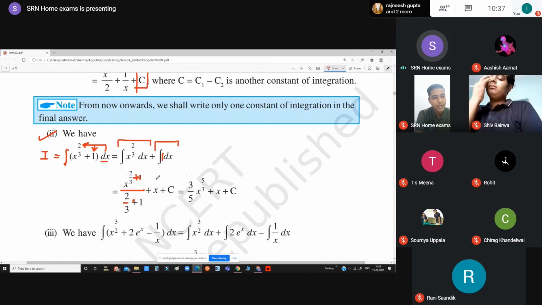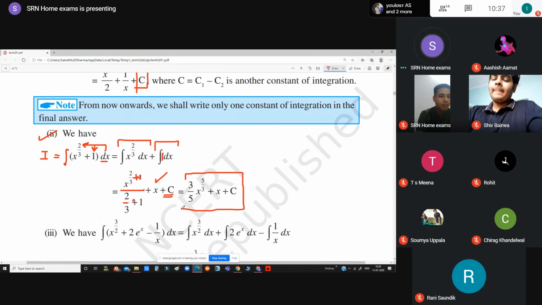Integration of 1 is x. And this c is mandatory. Whenever we are performing the step of integration, we always write down plus c. So finally you will get your answer as 3 by 5 with x raised to the power 5 by 3 plus x plus c as your final answer. So this is going to be the final value of the integrand which we were solving.